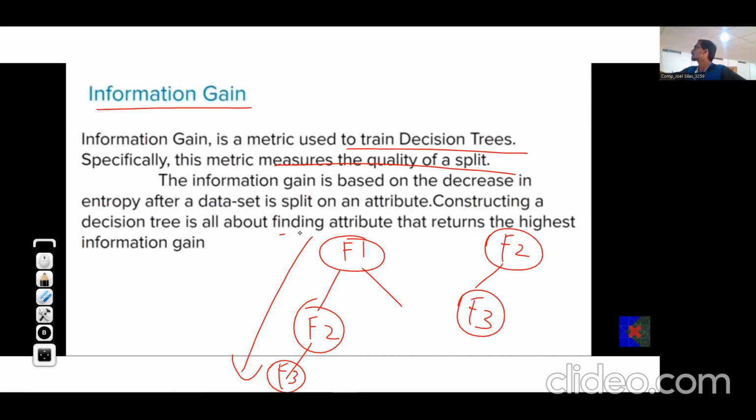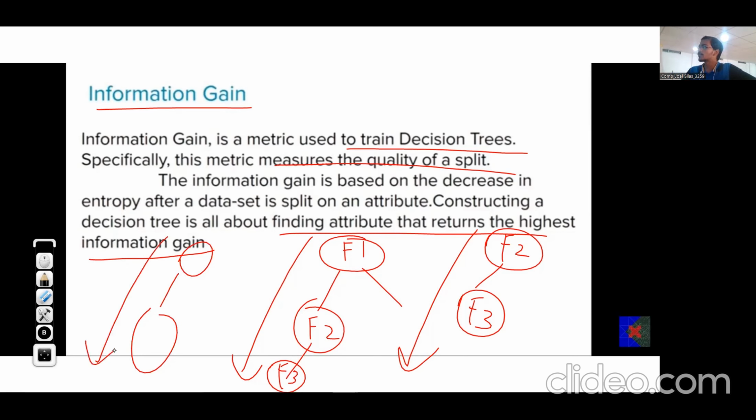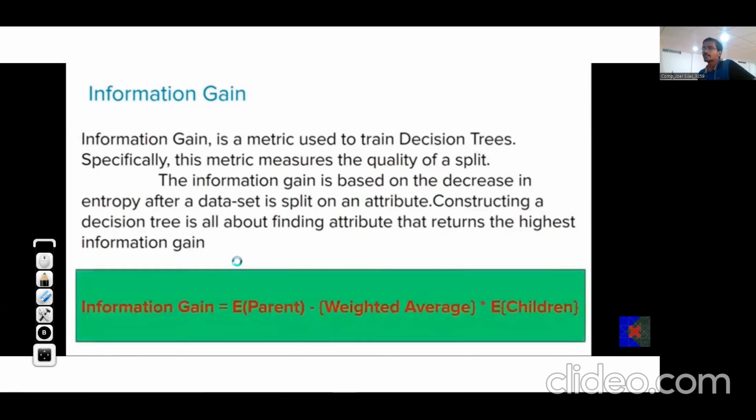So it is about finding the attribute that returns the highest information gain. So we'll find out all such sequences, and wherever the information gain is maximum, the sequence for which information gain is maximum, we'll go with that particular sequence. And the formula to find information gain is entropy of the parent minus weighted average of the children. So how this formula works, we'll see that.